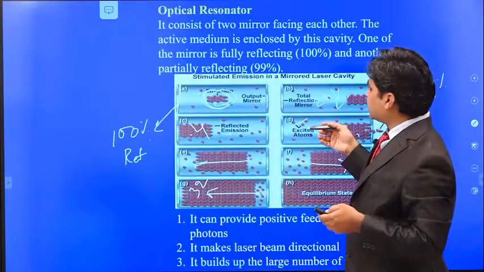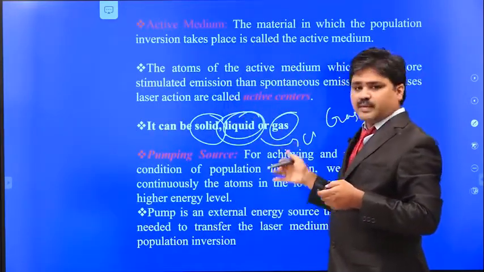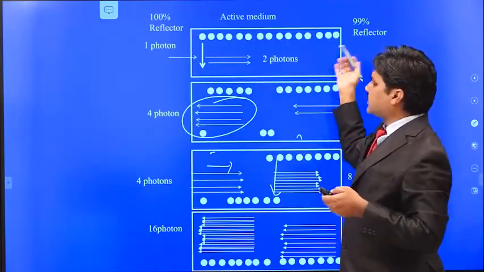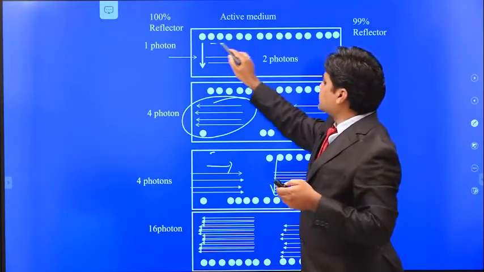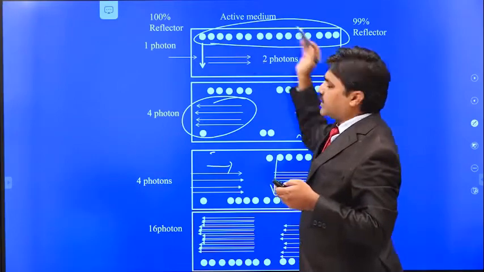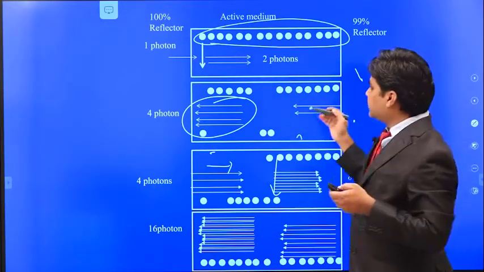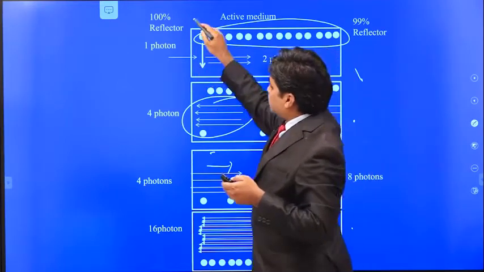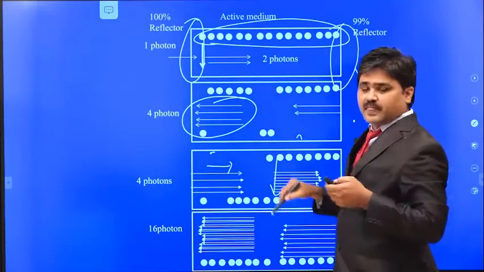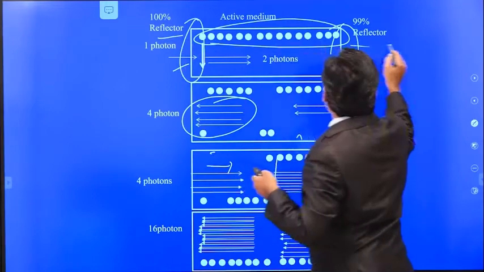Here there are 3 components. The first one is the laser medium. The second one is the pumping source, because we need some atoms in the medium, otherwise we cannot get a laser. So we need some medium, and we need to send the atoms to the excited state by using the pumping. That is the second requirement. The third one is the mirrors, called the optical resonator. We need 2 mirrors which are parallel to each other. One is the 100% reflector and the second one is the 99% reflector.